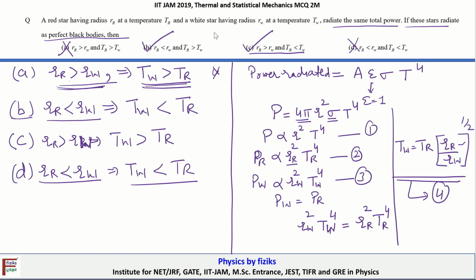So here I just want to emphasize that this question was asked with only one option correct, but the way they have given the options, option B and option C are correct in my opinion. So B and C are correct.